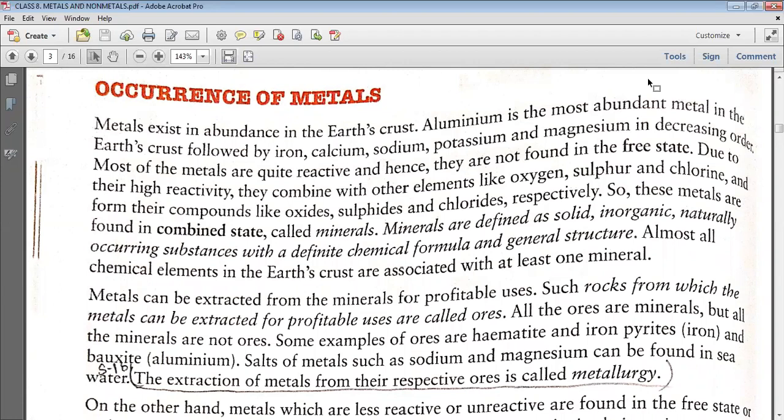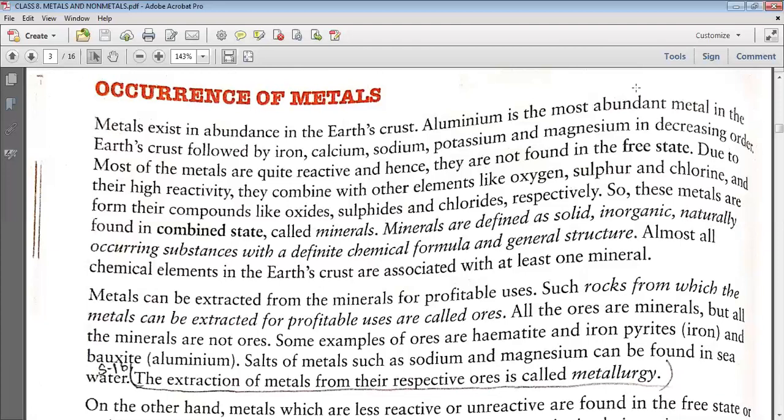Metals are quite reactive. Means if any non-metal comes in contact with any metal, then it will form a compound. The activity means it will react with that non-metal and will form a compound. So they are never found in free state due to their high reactivity. They are always found in combined form with other elements like oxygen, sulfur, chlorine.